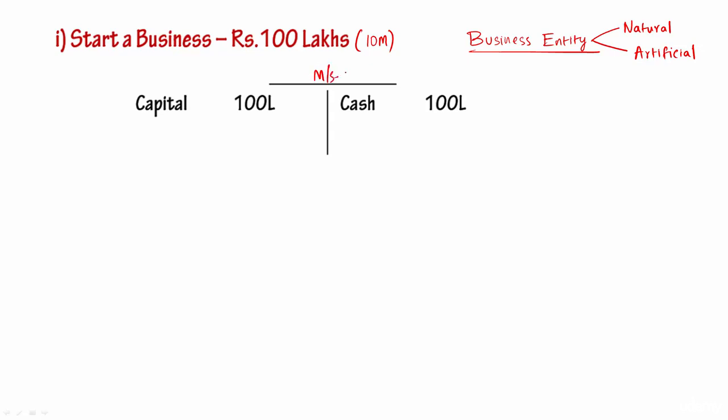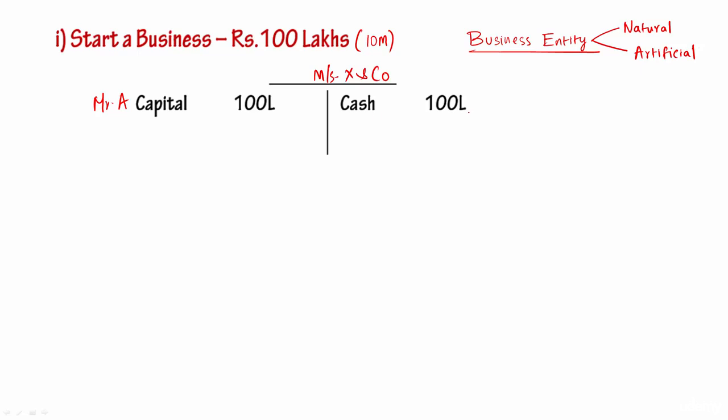Okay. So whatever the business you start, let's say I'll call it Messrs. X and Co. It means this business has borrowed 100 lakhs, say that is 10 million, from the owner. Say owner name is Mr. A. So Mr. A has given a capital of 100 lakh to Messrs. X and Co. And this 100 lakh is now available with Messrs.